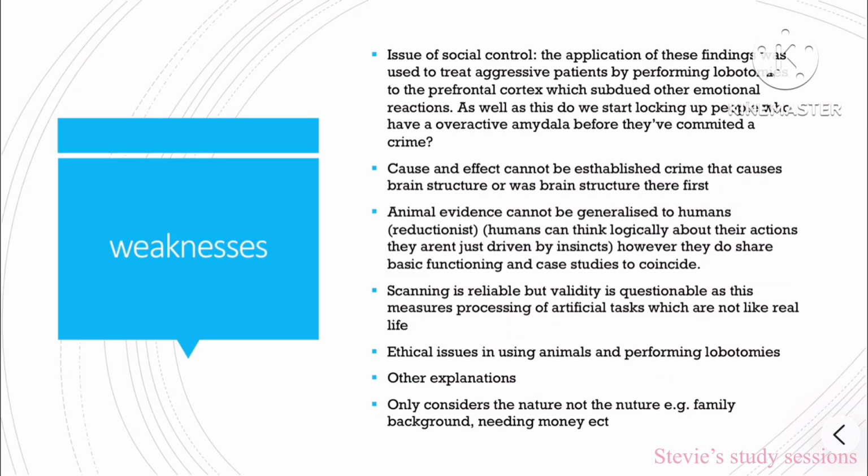Issue of social control. The application of these findings can be used to treat aggressive patients by performing lobotomies to the prefrontal cortex, which subdue emotions and emotional reactions. As well as this, we can start looking at people who have an overactive amygdala before they've committed a crime. This proves to say that we do not know the cause and effect relationship. We do not know if the crime is caused by brain structure or if brain structure is there in the first place. Animal evidence cannot be generalized to humans, as this is reductionist.